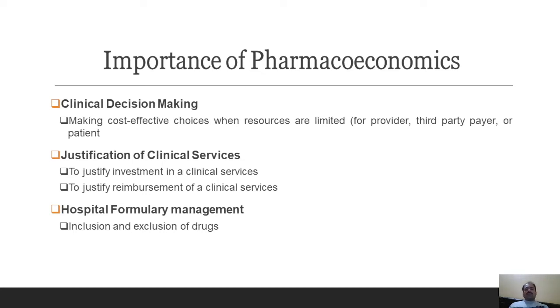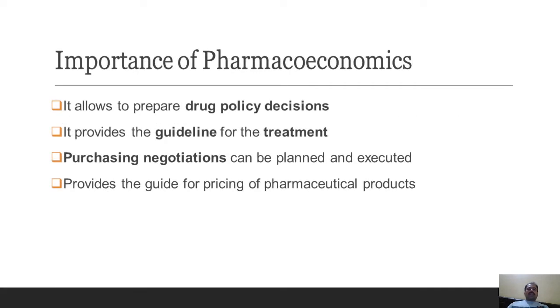You might be knowing about the hospital formulary. It is a book prepared by a hospital where a list of drugs that are prescribed in the hospital is available. So inclusion and exclusion of the drugs can be decided using pharmacoeconomic parameters. Pharmacoeconomics allows us to prepare drug policies, and decisions can be taken based on that.